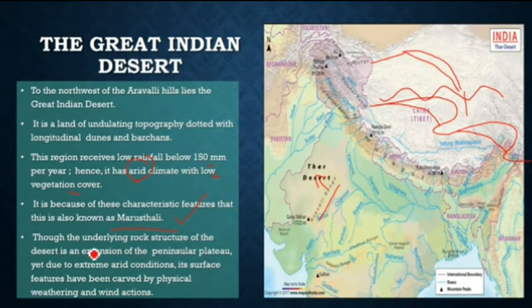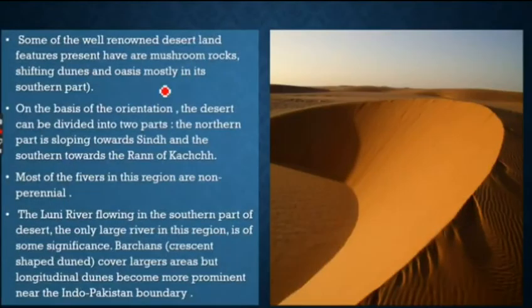Though the underlying rock structure of the desert is an extension of the peninsular plateau, due to extreme arid conditions, its surface has been carved by physical weathering and wind action. So the geologists say that the underlying rock structure belongs to the peninsular plateau, because you can see here, right, the central highlands. But the problem is, because of extreme weathering and wind action, now all we can see is sand. Some of the well-renowned desert land features present here are mushroom rocks, shifting dunes, and oases, mostly in the southern part.